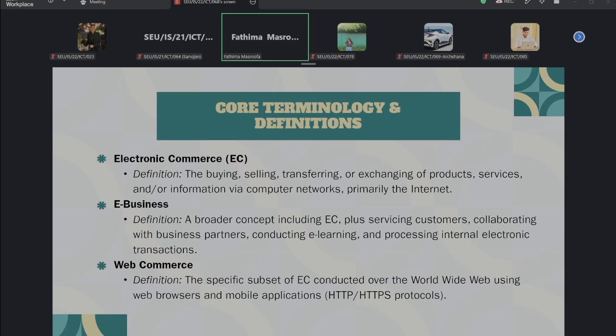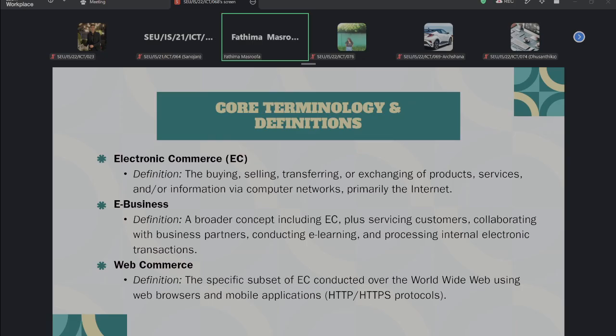So another term is e-business. Don't confuse these two terms, because some people give the same definition for e-business and e-commerce, electronic commerce. These terms seem the same, but don't confuse them. Just get some idea what electronic commerce is and what e-business is, right?